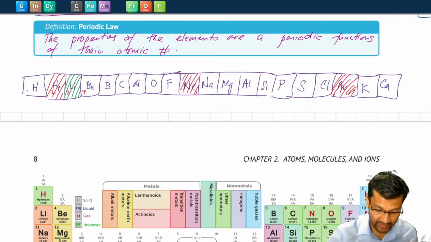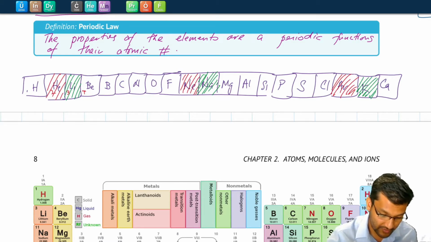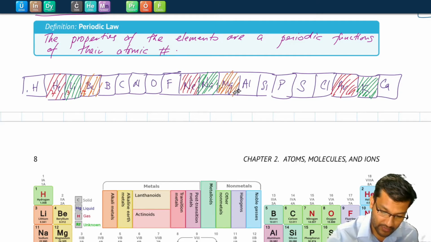You go down the periodic table, you get to sodium, and you find that sodium has very similar properties to lithium. Again, you get to potassium, also very similar properties to sodium and lithium. And you could do this over and over again. Beryllium shares similar properties with magnesium, which shares similar properties with calcium.